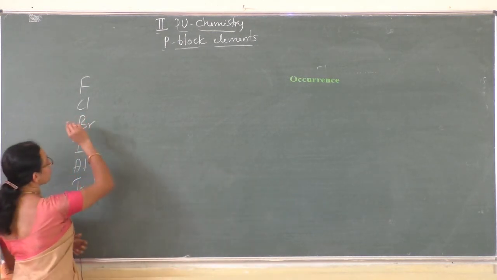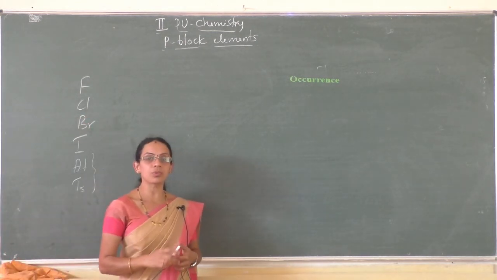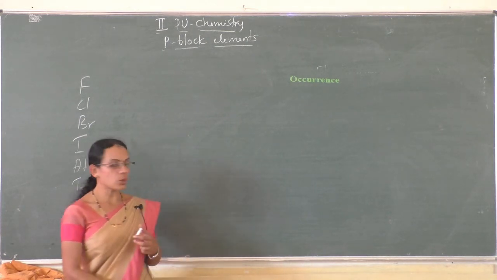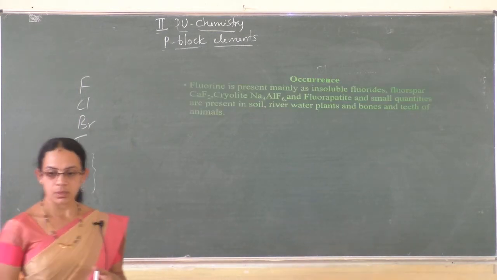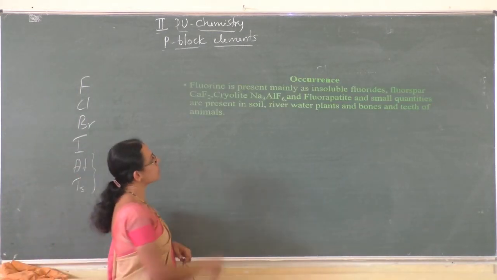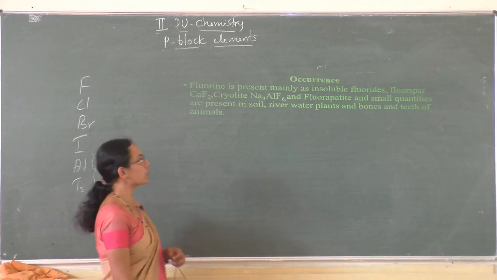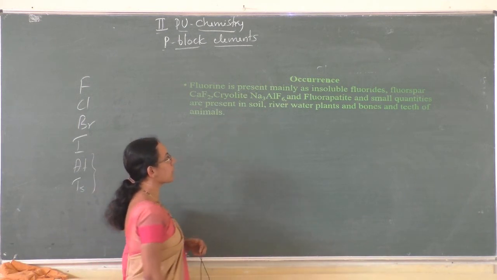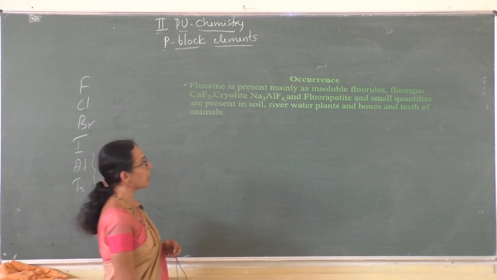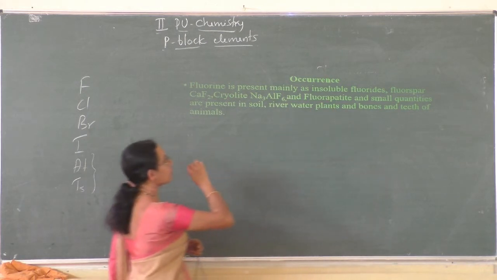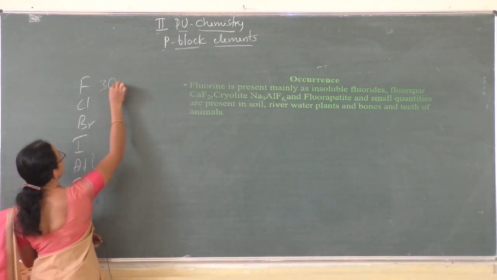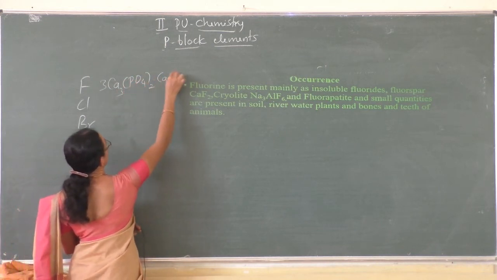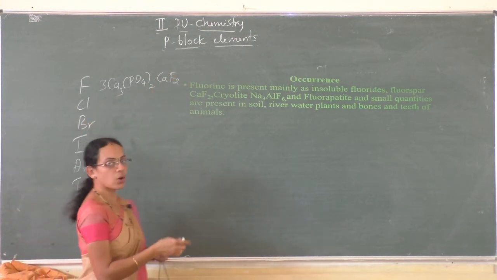Fluorine is mainly present in the form of fluorides like fluorspar, cryolite and fluorapatite. Fluorine is present mainly as insoluble fluorides: fluorspar, whose formula is calcium fluoride CaF2, cryolite Na3AlF6, which is also an insoluble fluoride, and fluorapatite. The formula of fluorapatite is 3Ca3(PO4)2·CaF2. This is a phosphate rock.